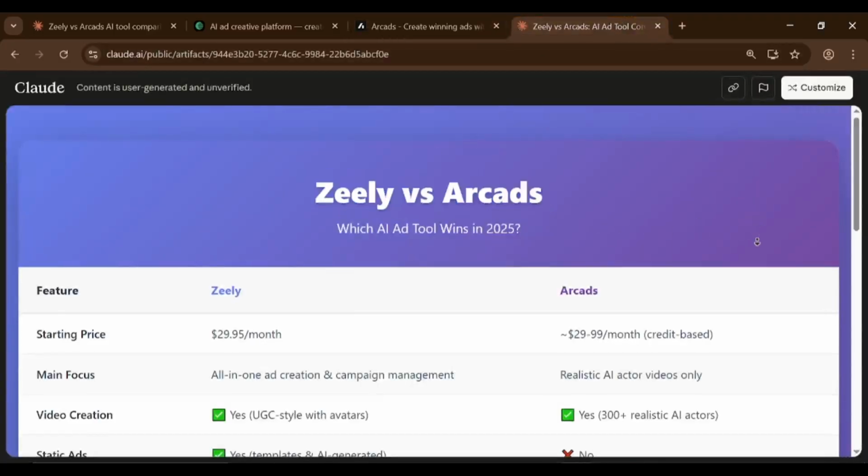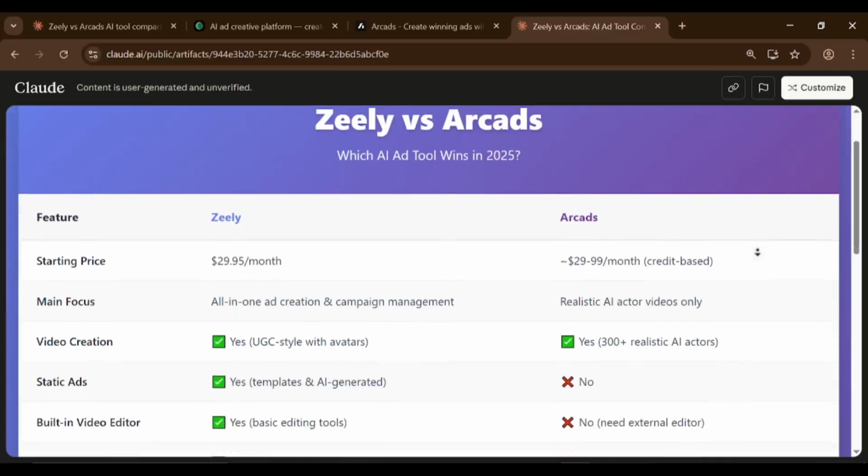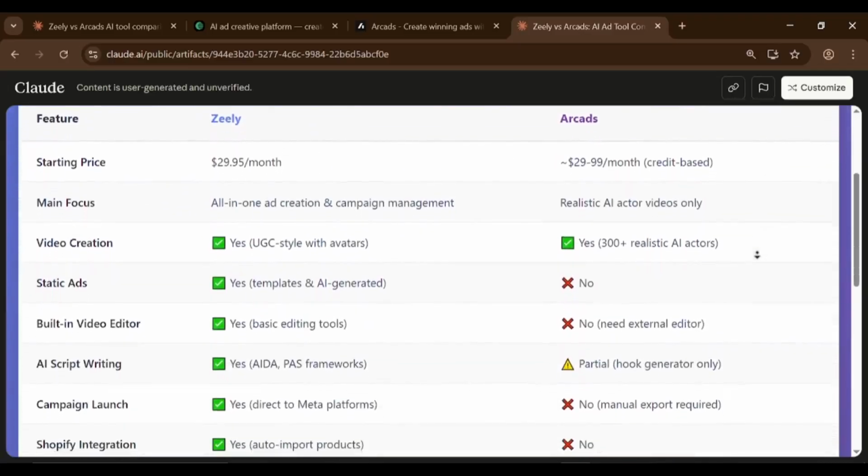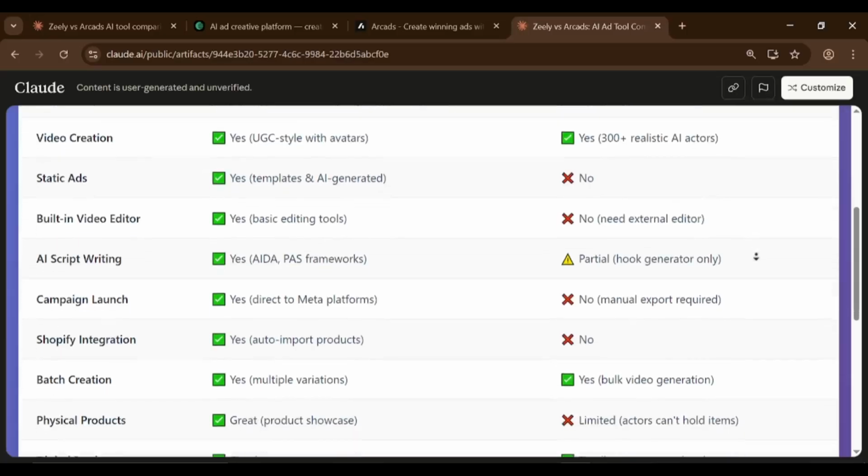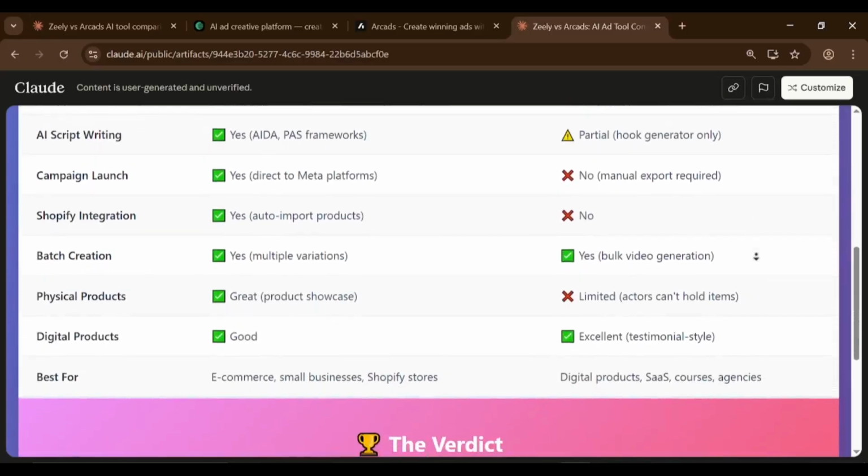So, which one wins? If you sell physical products and want an all-in-one solution, go with Zeely. If you sell digital products and only need talking head videos, Arcads might work better. The real winner depends on what you're selling and how much time you want to spend editing.